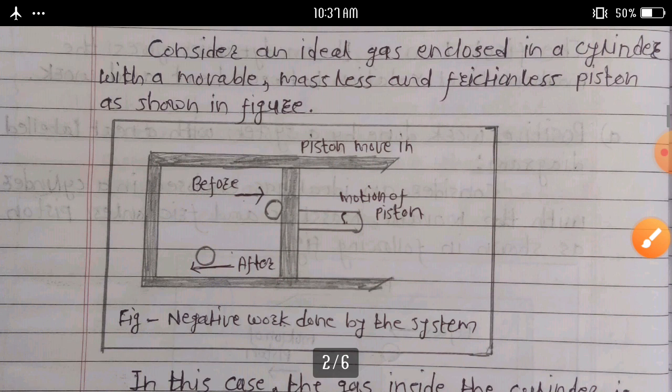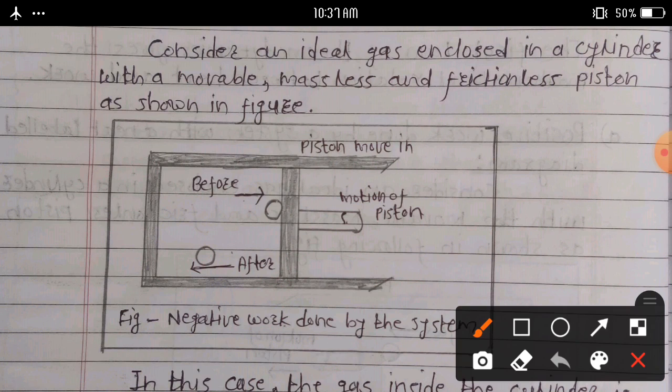See this diagram. Consider an ideal gas enclosed in a cylinder with a movable, massless and frictionless piston, as shown in the figure. In this case, the gas inside the cylinder is considered as the system, and the cylinder along with the piston is considered to be the environment.